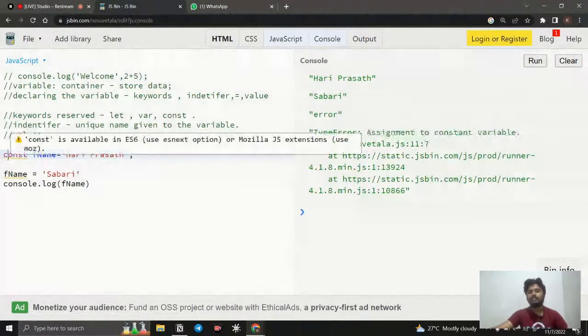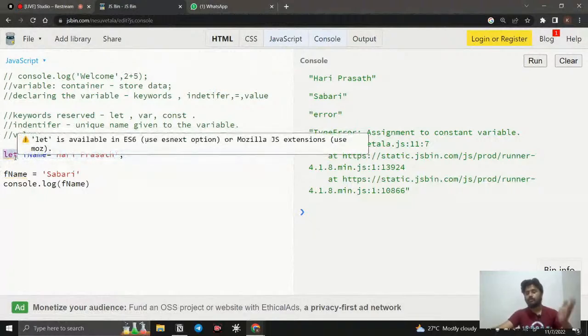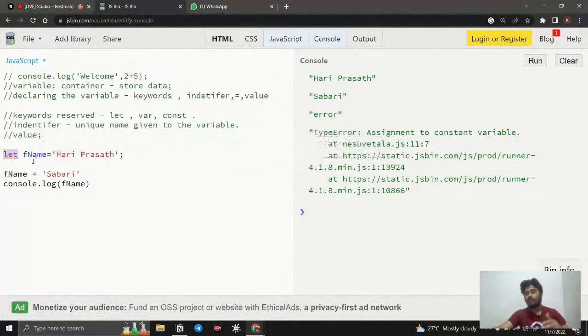So it will be helpful when we have original source data. Like you have original source data, you don't want to modify that data, like your code developer or any other developer. They don't want to modify the data. You can declare it with const, then that data will not get modified. But when we are declaring it with let, it is easy if somehow you need to modify the name of it, anything like that. You can use let.